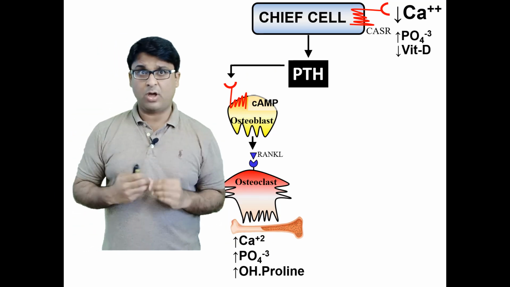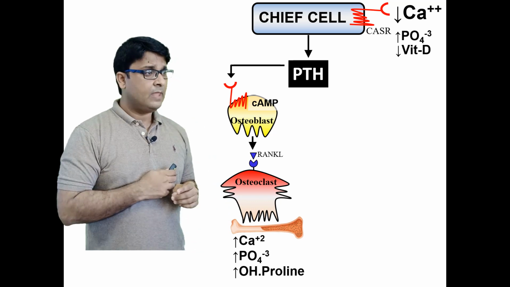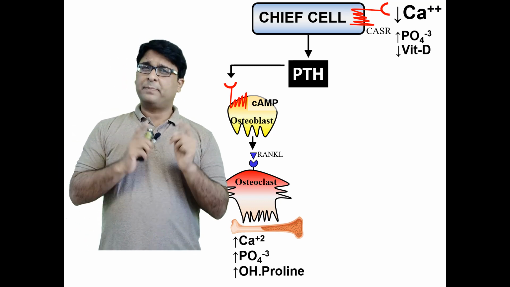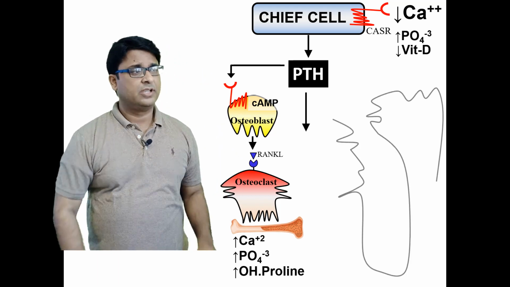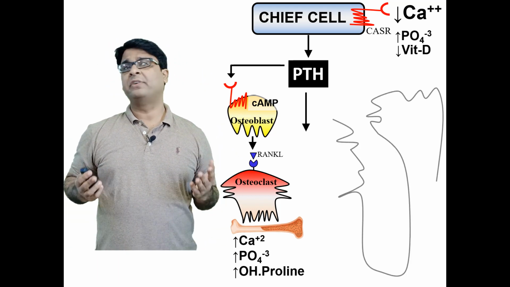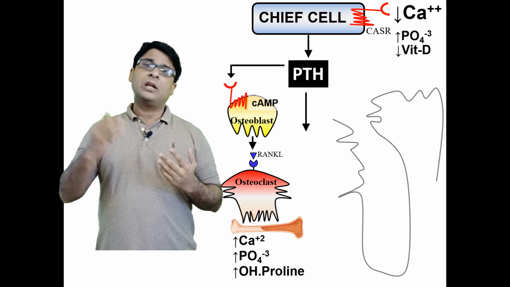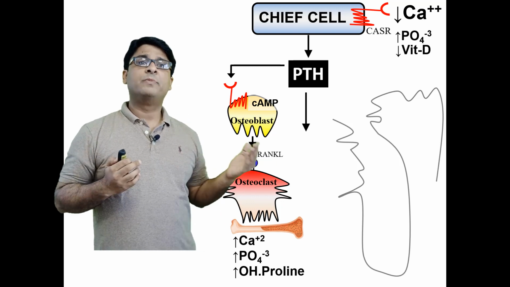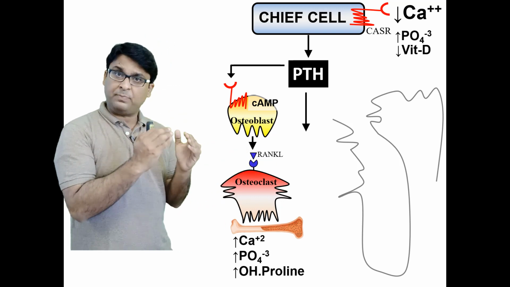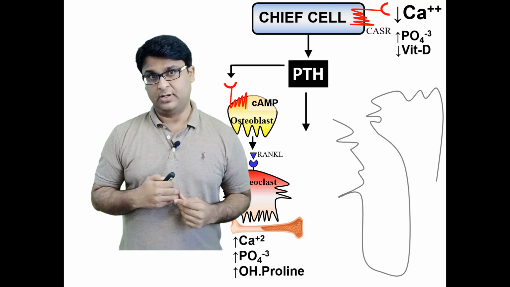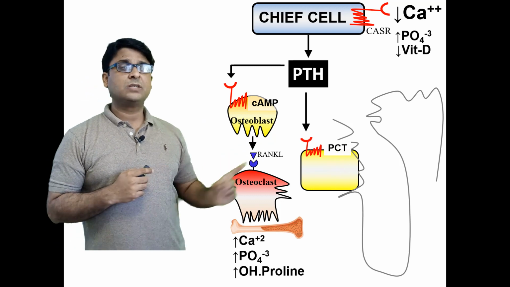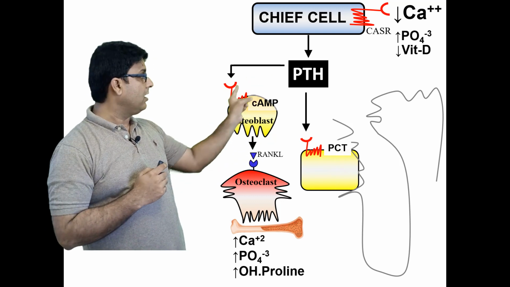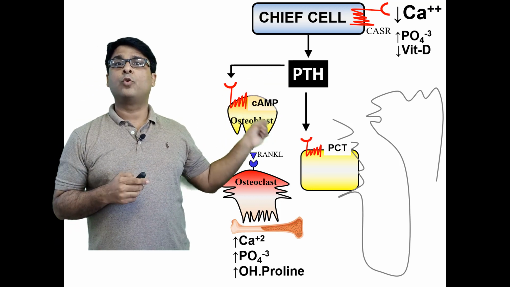Is this very much clear to all of you? I hope so. What is the next organ where PTH actually performs the action? The next organ was kidneys. So here is a nephron in front of you. In the nephron, there are different parts, and now we will be discussing where exactly PTH goes and performs its function. Okay? Look, the early part of the nephron is the proximal convoluted tubule. So this yellow cell here is the PCT, the proximal convoluted tubule.